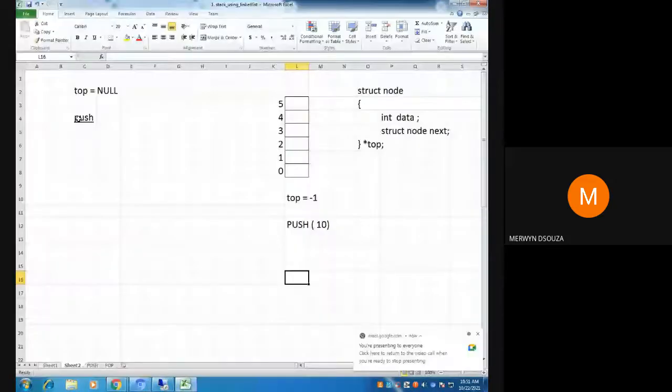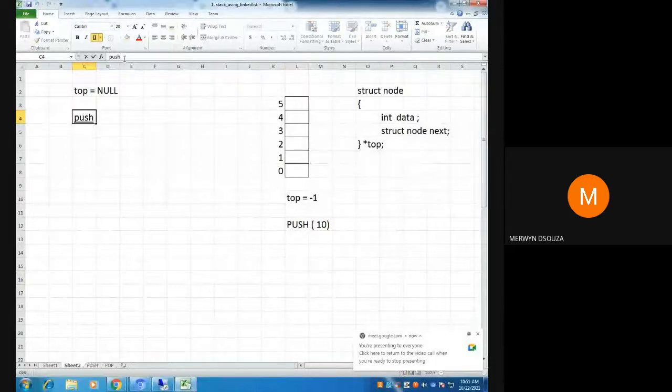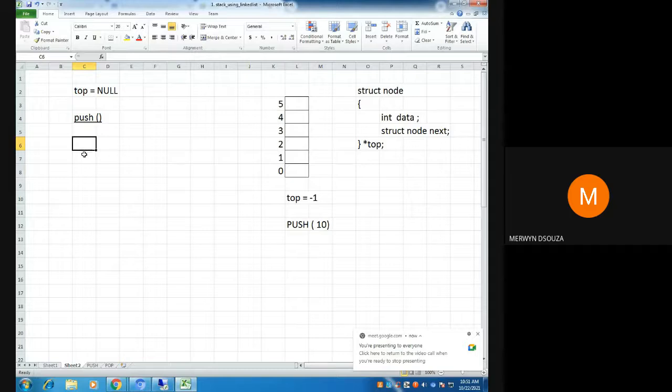So now this is your push function. Okay, let me write here. This is your push function. Inside the push function, your first step could be, using a temporary pointer like temp or something, you allocate memory. I'm not writing the entire code. So you allocate memory for the node.